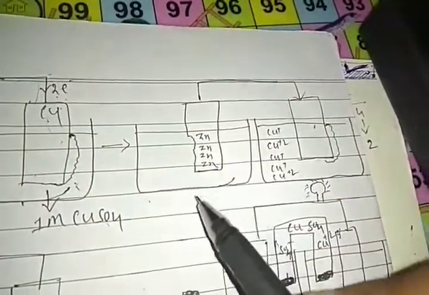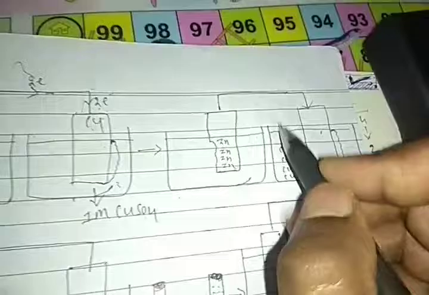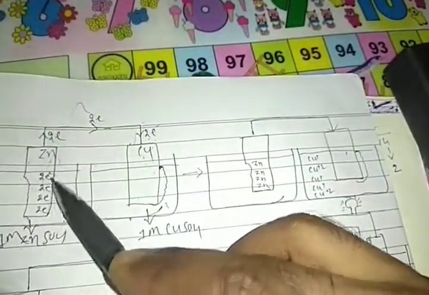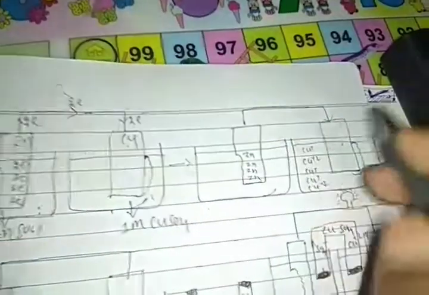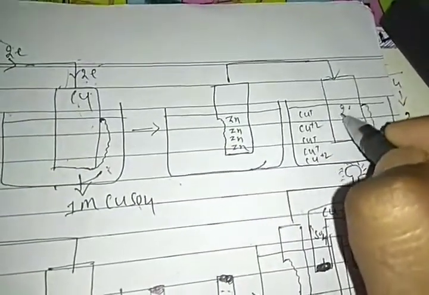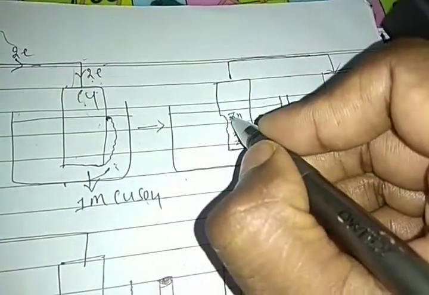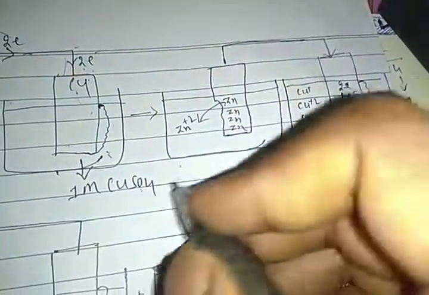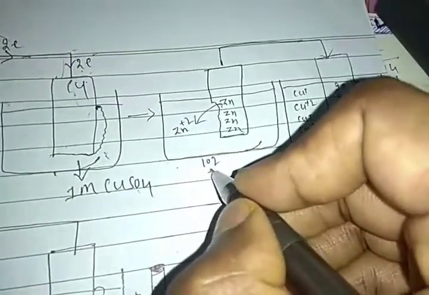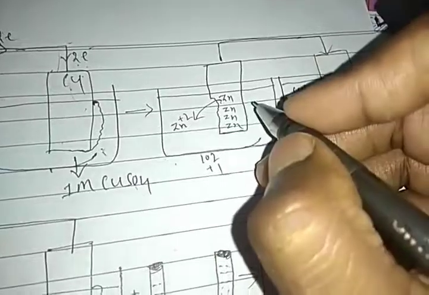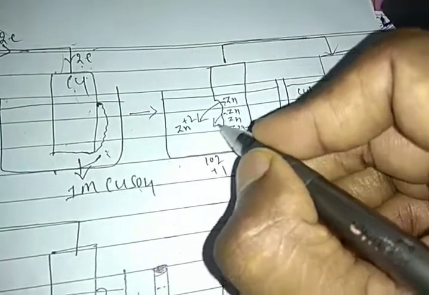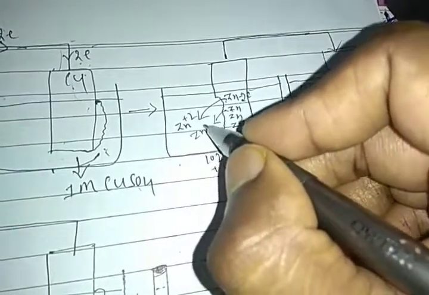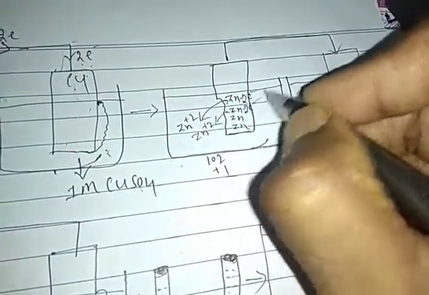So students, what happened after that? The zinc atom is neutral again. What electrons are there? 1, 2, 3, 4, 5. All the electrons are transferred here to the copper, where they are deposited. Next, one more zinc atom enters the solution as a zinc ion. Already it is 102; one more increases it to 103. Again one more zinc atom enters the solution as a zinc ion, leaving behind 2 electrons.